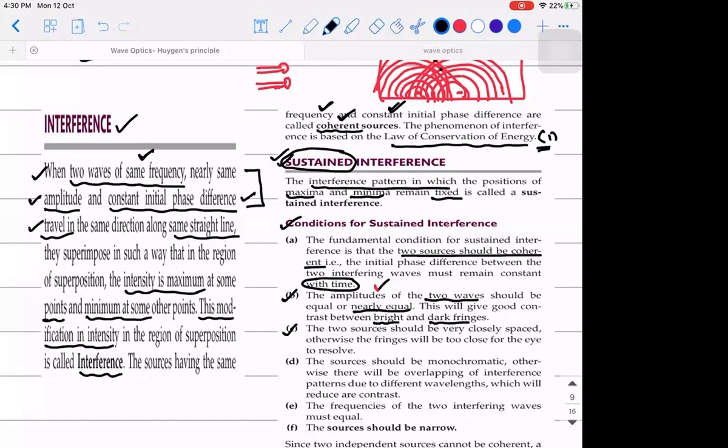Yes, I will come to that point. You cannot have two red lights. See, suppose I give you two laser lights, okay? To our eyes, how will it appear? That both will emit the same red color, right? If I give you two laser lights in your hand, let's say that laser light is emitting red color. To our eyes, how will it appear actually? They will appear to be red color.